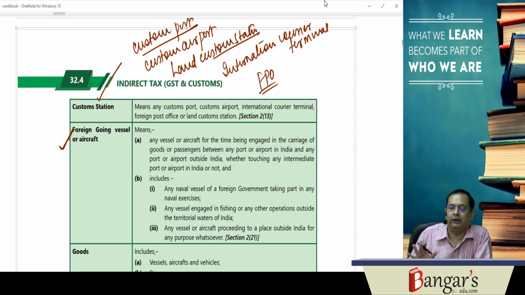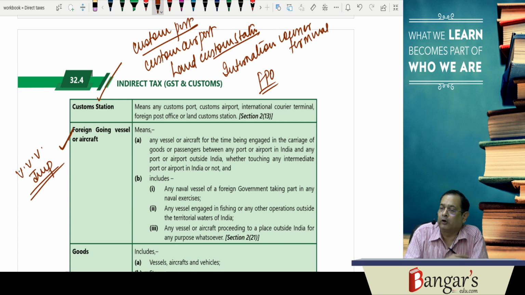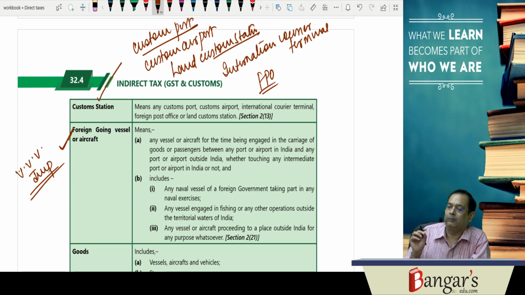Then we are having, say, foreign going vessel or aircraft. This definition is important and can be asked in your examination. What foreign going vessel or aircraft means, as the name suggests, if the vessel or aircraft is proceeding from India to a place outside India, it may be touching intermediate ports or airports in India or not. The same comes under the ambit of, say, foreign going vessel or aircraft.